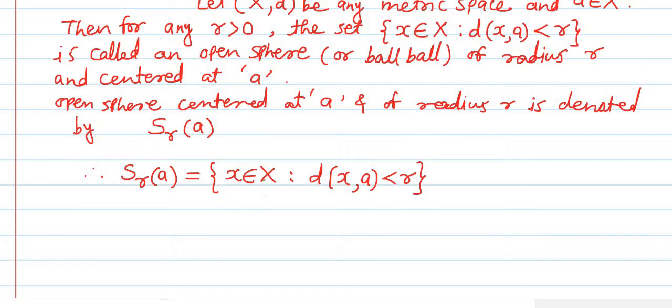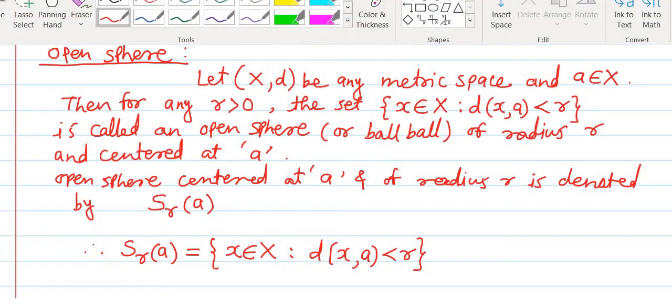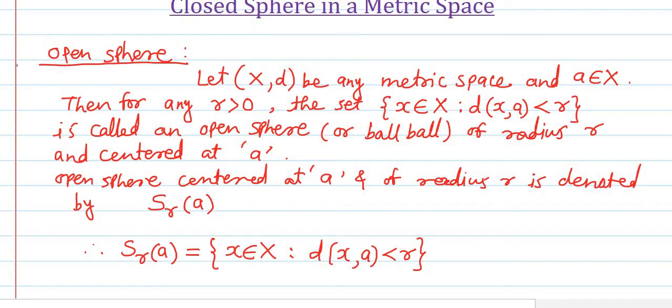So like such we have the definition of open sphere. This definition of open sphere is very important, because so many times we are going to use this definition of open sphere. This is a very important definition. Open sphere. This is a very important definition, as this definition so many times we are going to use in the metric spaces.